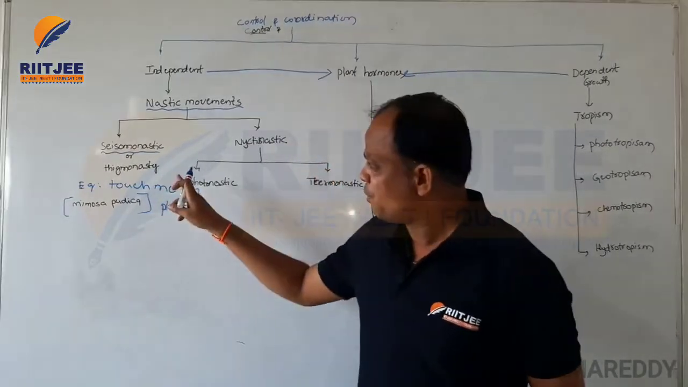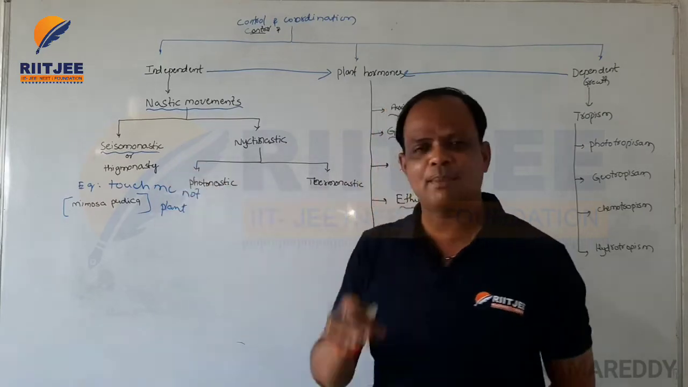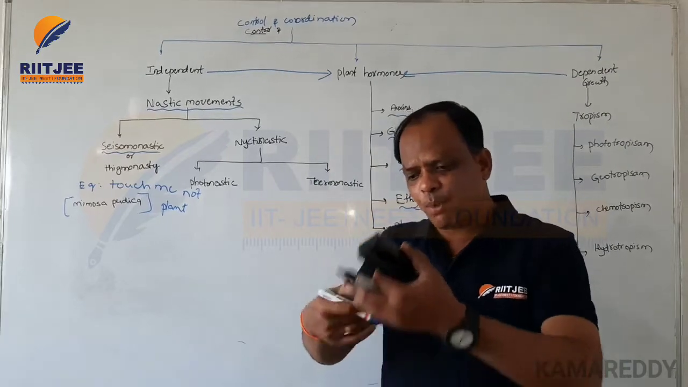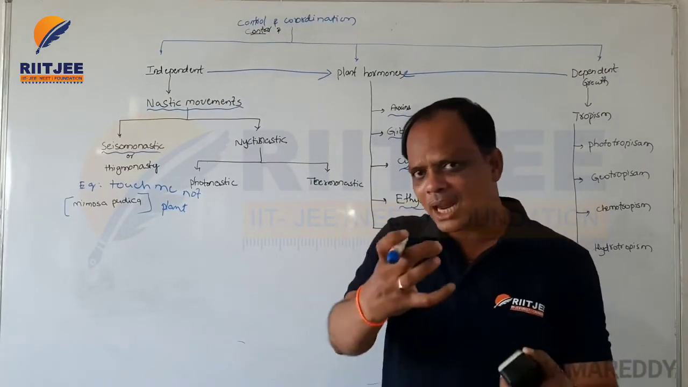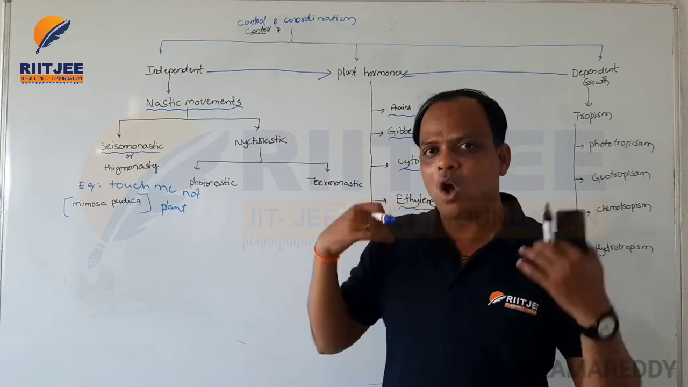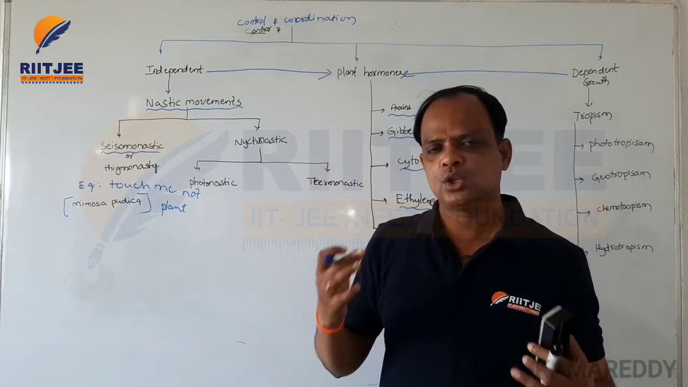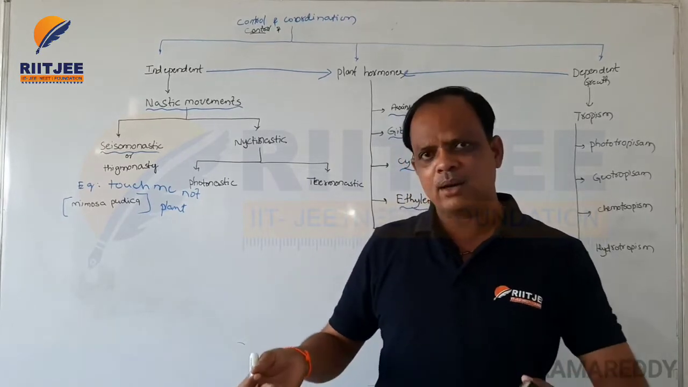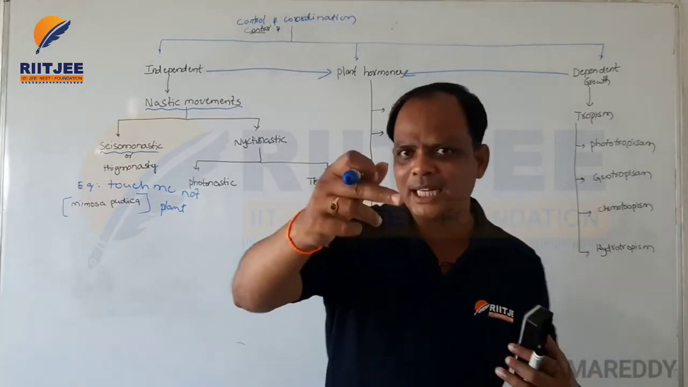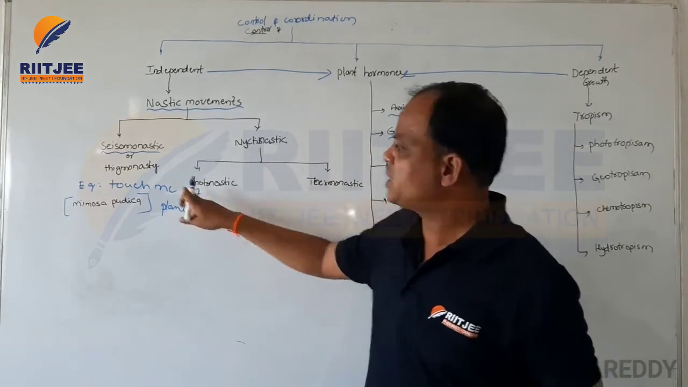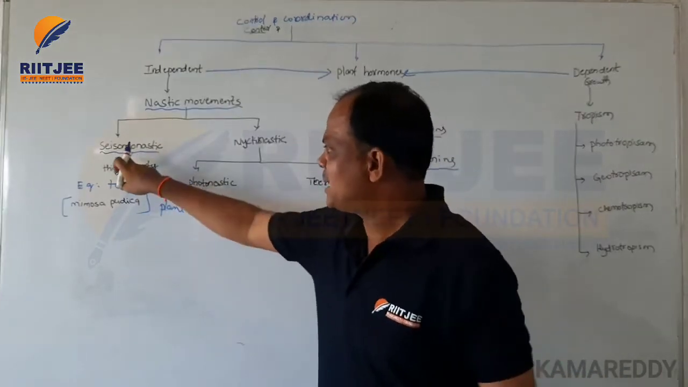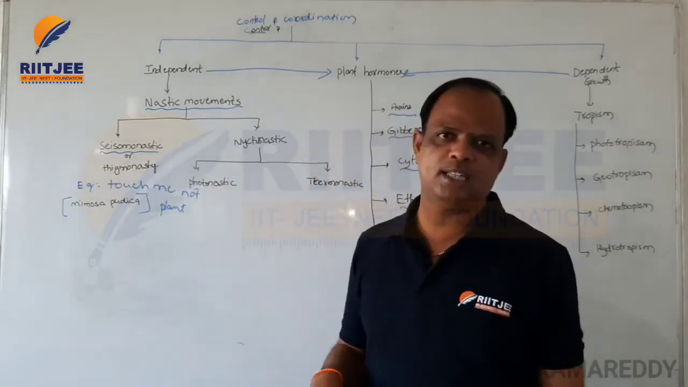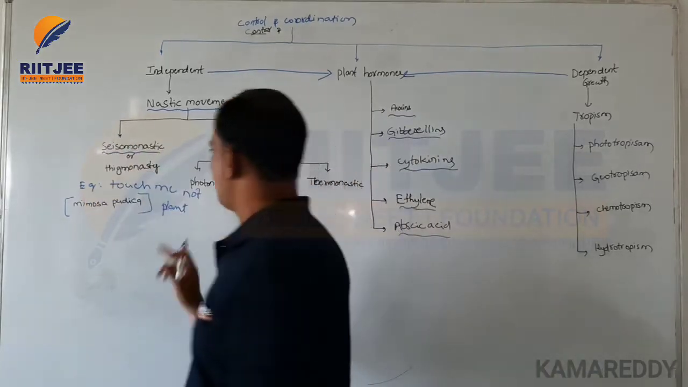For example, the movement is that when we touch the leaf system, the leaves spirally coil, and immediately they are sensitive. It is a type of shock treatment. When we touch something with an electric current, what happens? Unfortunately our hand moves backward. Such movements are called seismonastic movements, and these are also called thigmonastic movements. Okay, so this is the seismonastic movements.